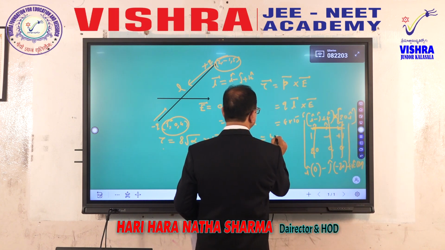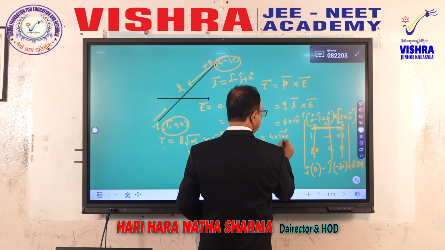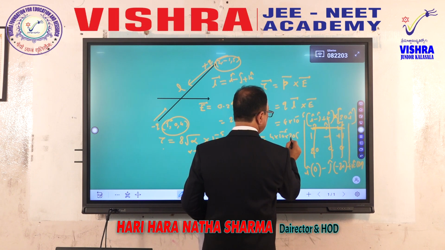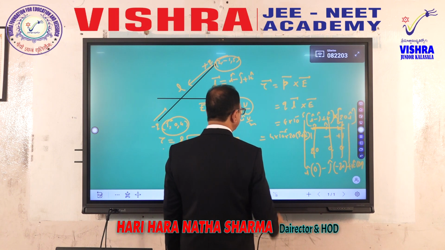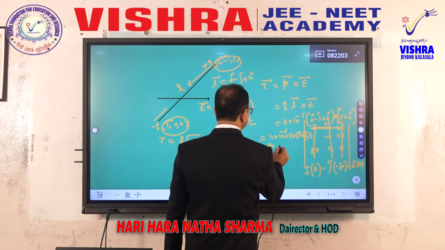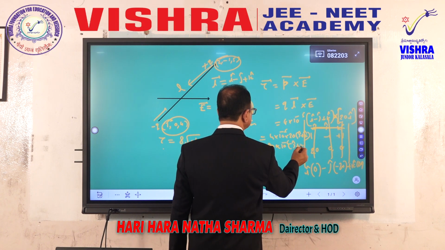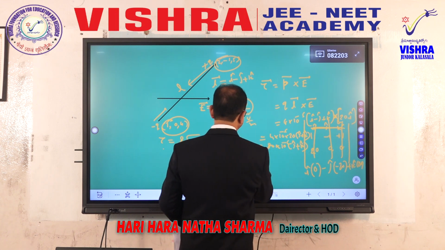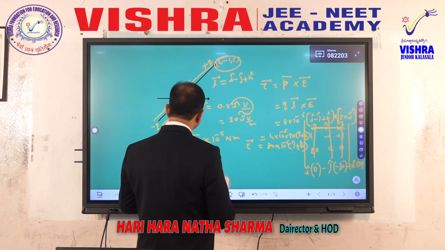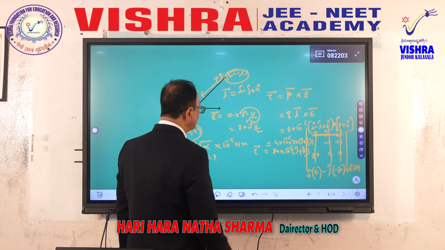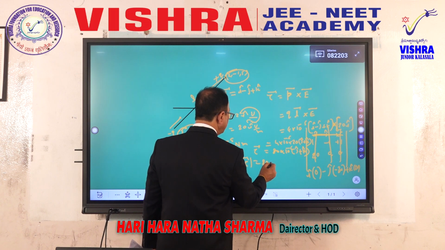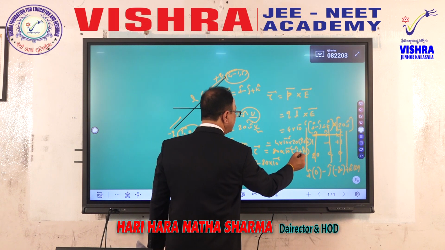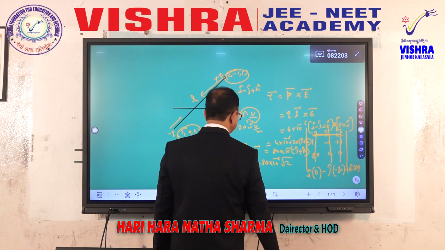Therefore, that is 4 into 10 to the power of minus 6 multiplied by 20 j cap plus k cap. That is equal to 80 into 10 to the power minus 6 j cap plus k cap. That is the torque vector. Now he is asking for the magnitude of the torque vector. The magnitude is 80 multiplied by 10 to the power minus 6 times the square root of 1 plus 1, which is root 2.